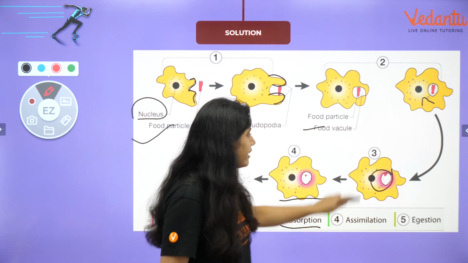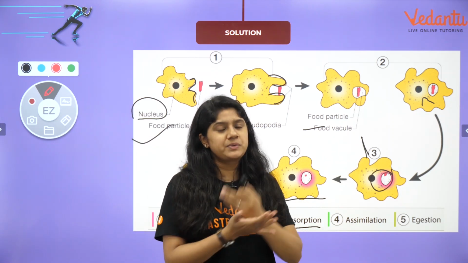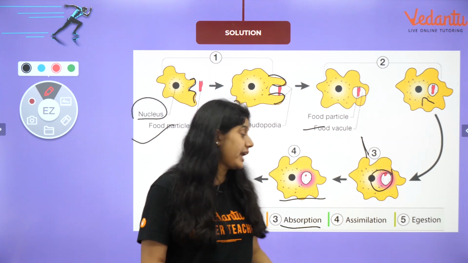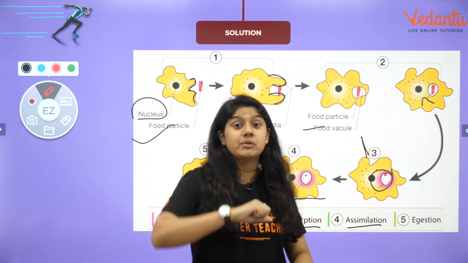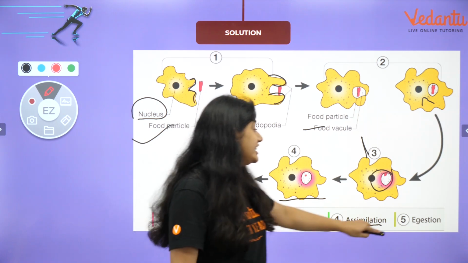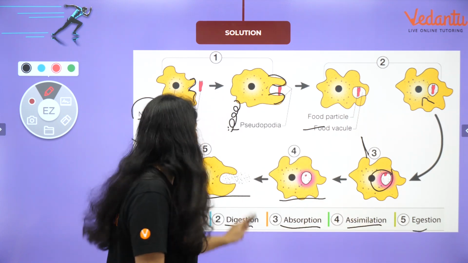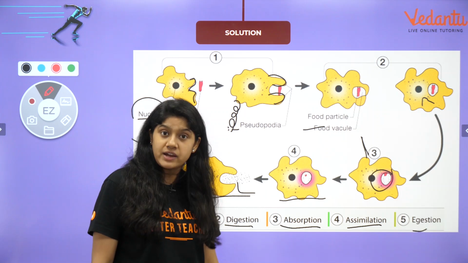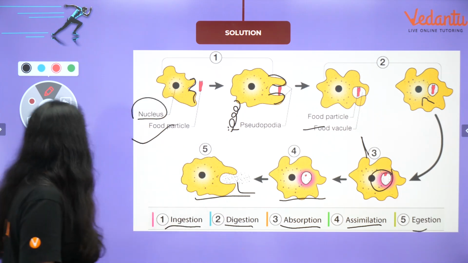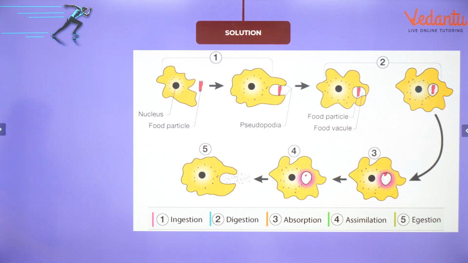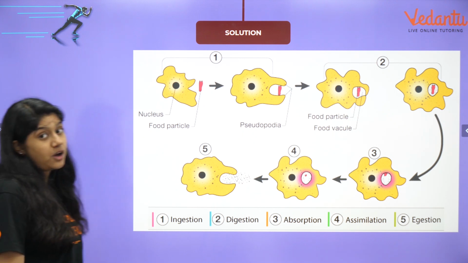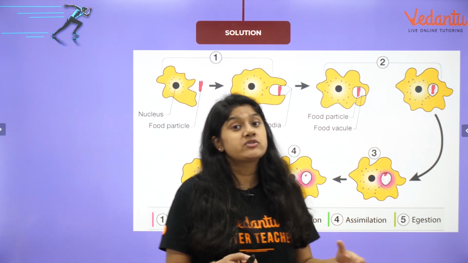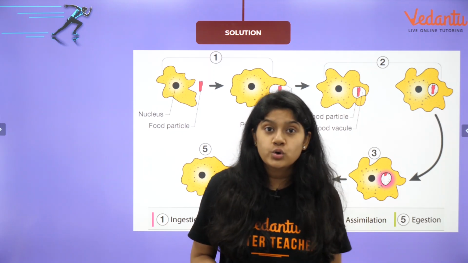Third is absorption, everyone. The food particle is being completely broken down and the absorption will be there. Fourth is assimilation, the food will be distributed everywhere, and egestion is nothing but the removal of the body waste. This is how the amoeba, basically everyone, will be doing the digestion process, or we can say it is how it will be obtaining the food.